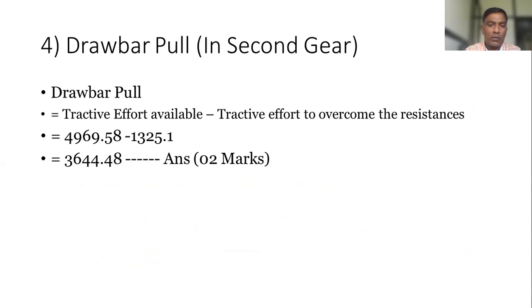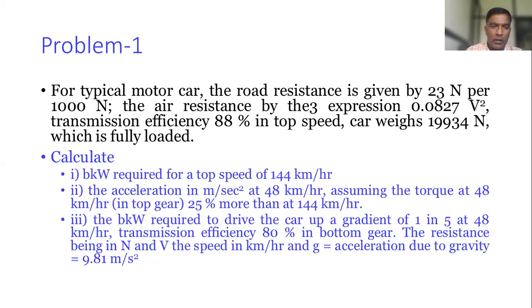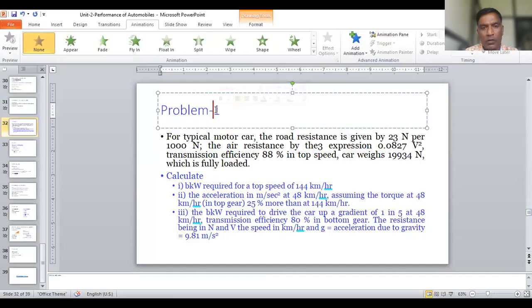Sachin, should we proceed? Yes, sir. Okay. Then you can write the statement for the second numerical. This is also important.